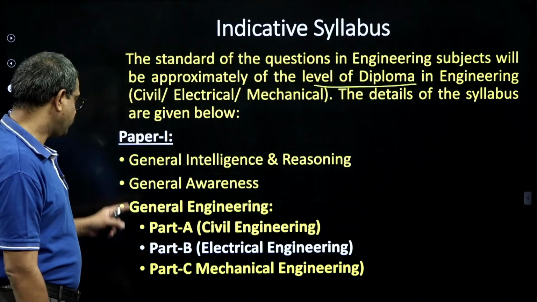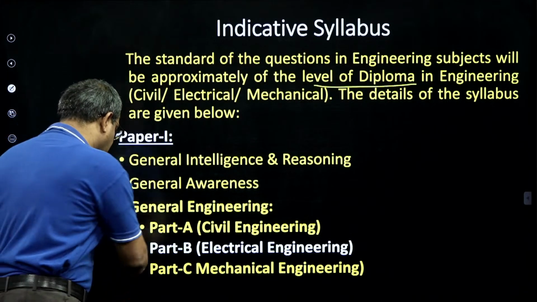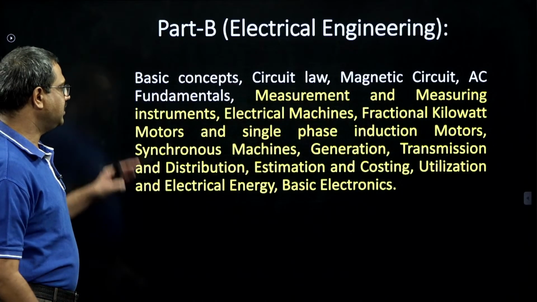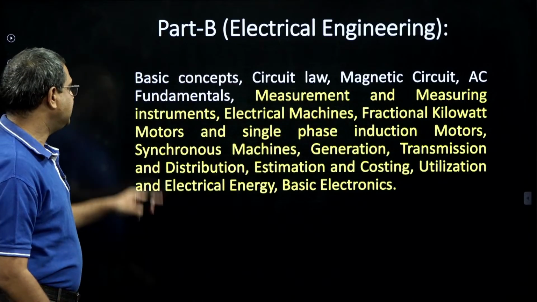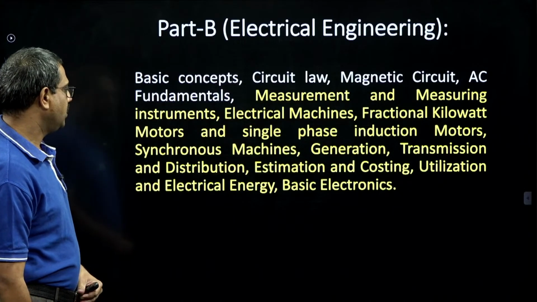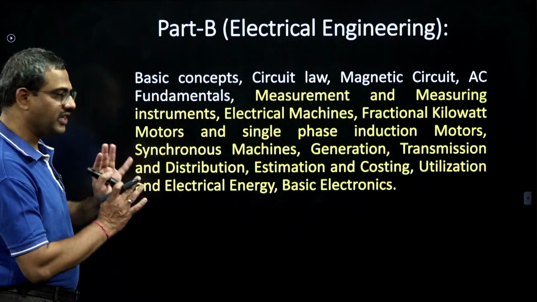And the details are like this. Paper 1: general intelligence and reasoning, general awareness and general engineering. I am talking about this, electrical engineering. Then part B, electrical, this is the syllabus he gave, and this highlighted part is my subject we are talking about: electrical circuits or networks, and altogether measurements, machines, power systems, basic electronics, everything is included.